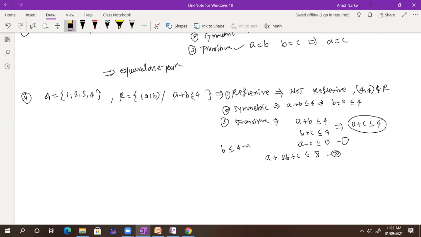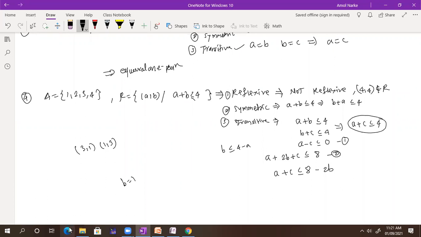Can anyone find the value of A plus C? How can we find the value of A plus C? I'm getting here A plus C is less than or equal to 8 minus 2B. And what are the values of B? Values of B are 1, 2, 3, 4. If B is equal to 1, that time we have a problem. So 3, 1 and 1, 3. This is not satisfied. This is not transitive.